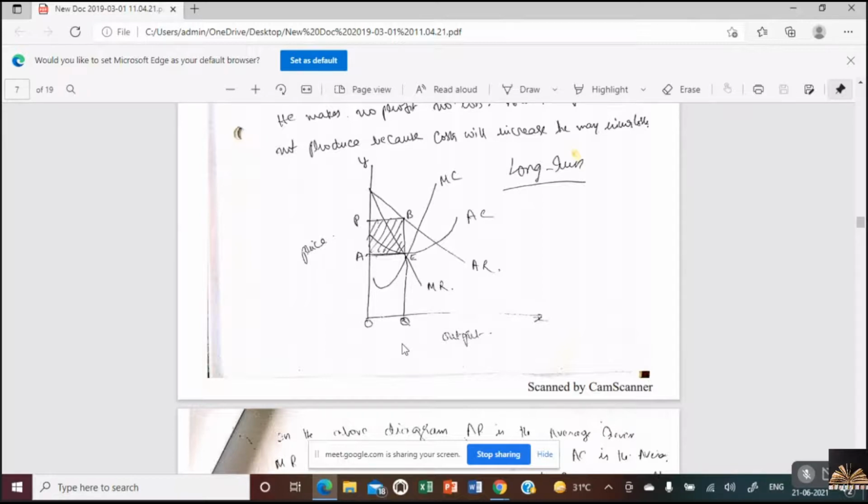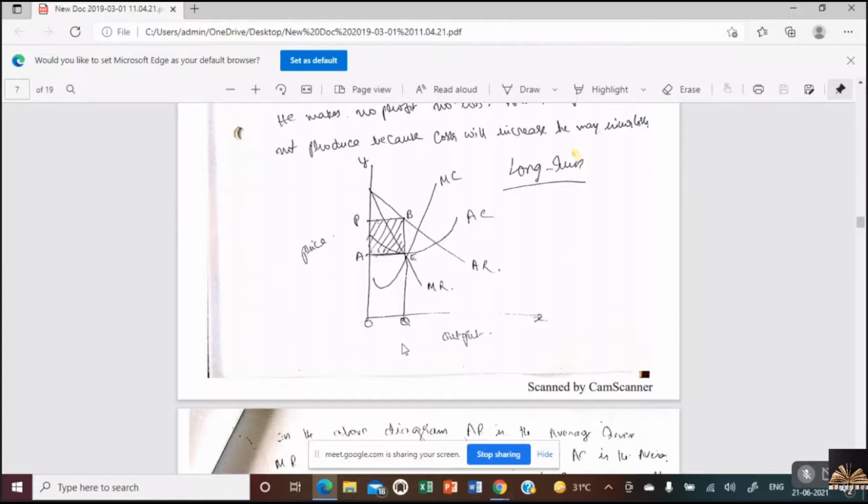Why am I saying that in the long run he will enjoy supernormal profits? In the country, monopoly needs a huge investment. So initially the revenue will be less than cost. Then revenue is equal to cost. Then revenue would be more than cost. Why? Because all the customers need to come to you. There is no split as in the case of perfect competition.